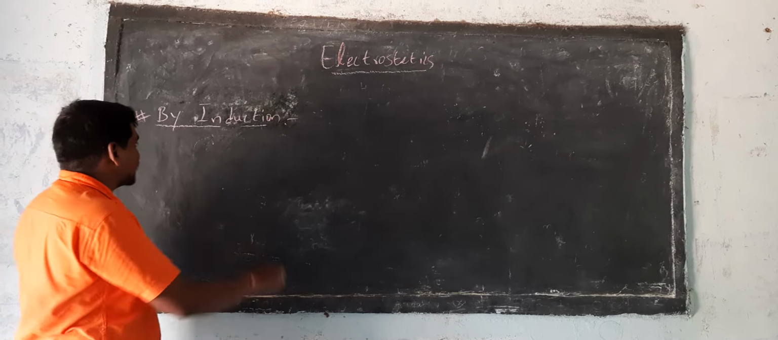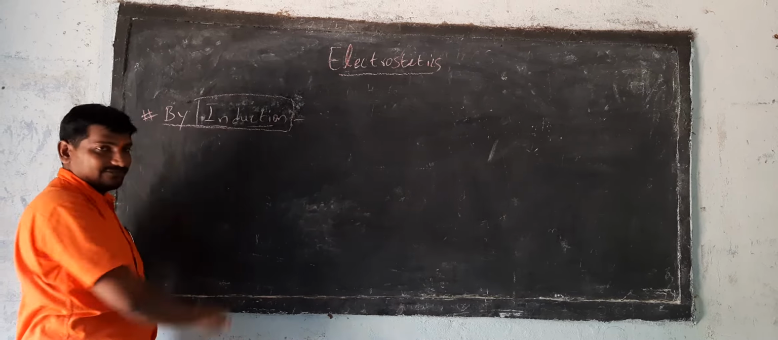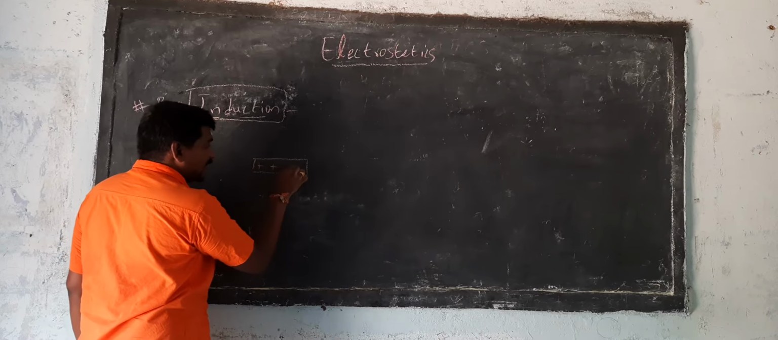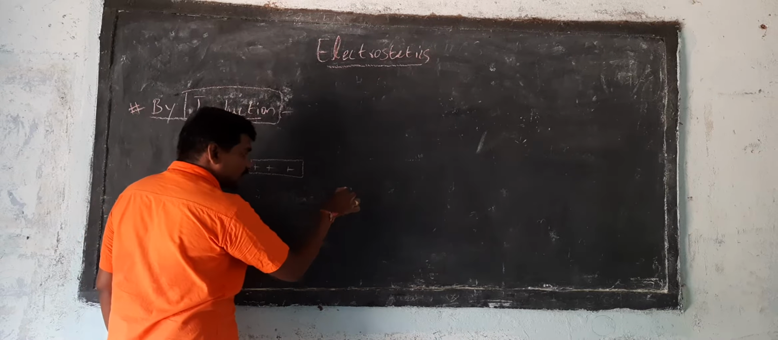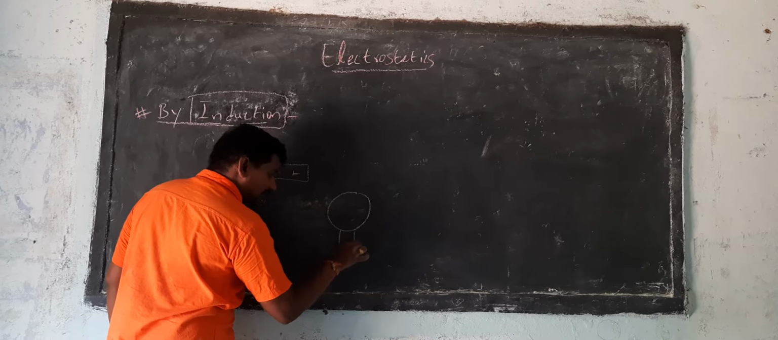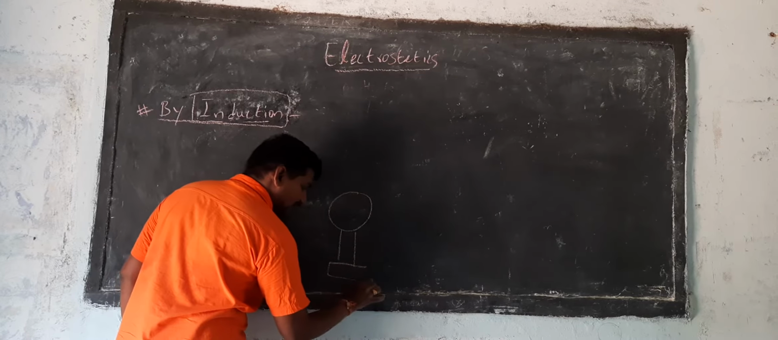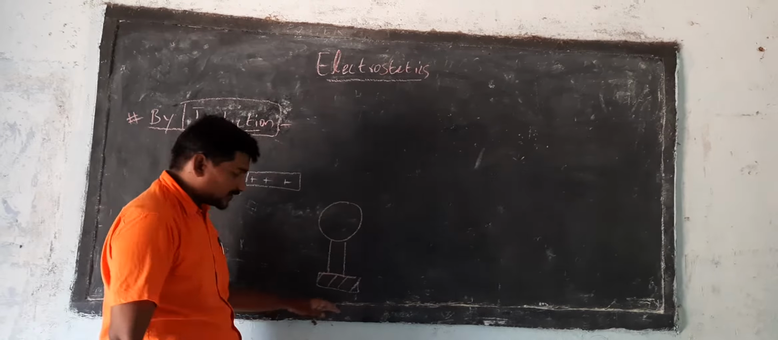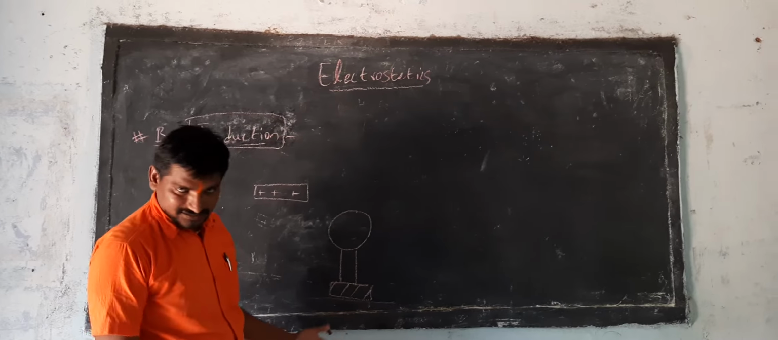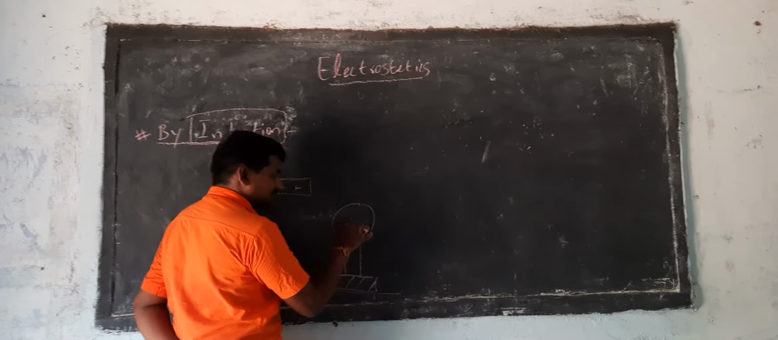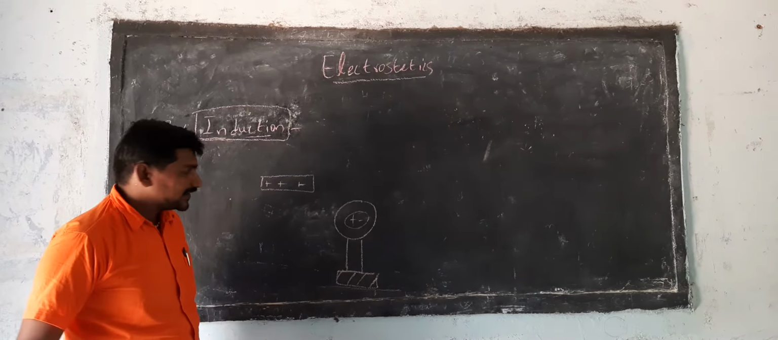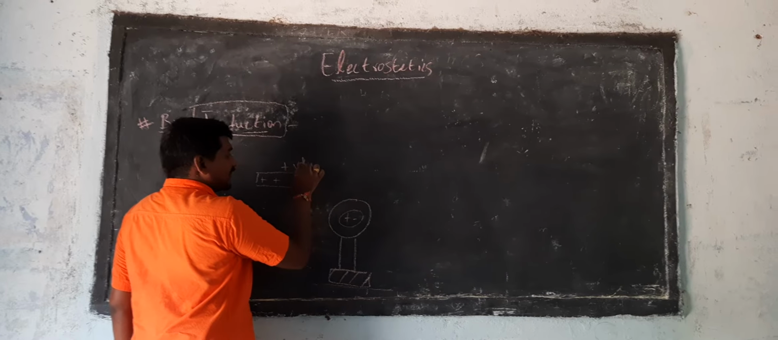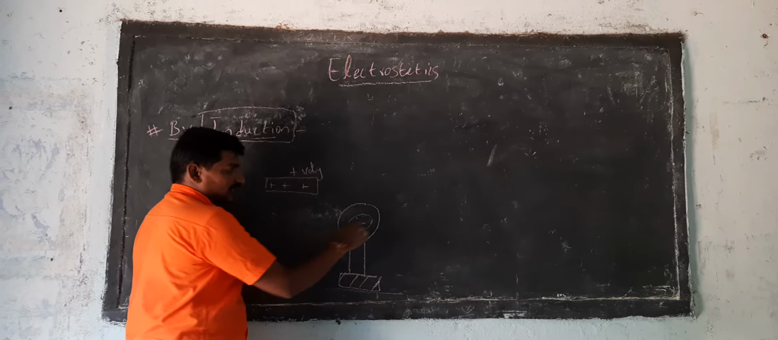What do you mean by induction? How does it happen? When a charged body is kept near an uncharged body, let us say this is an uncharged body kept on an insulating stand. I have taken an insulating stand because from the surface of the earth also charge can get transferred. This is the uncharged body I have taken. Now this is a positively charged body.